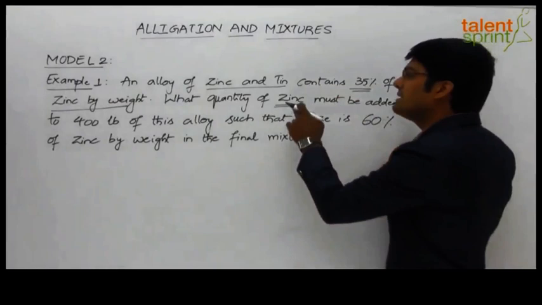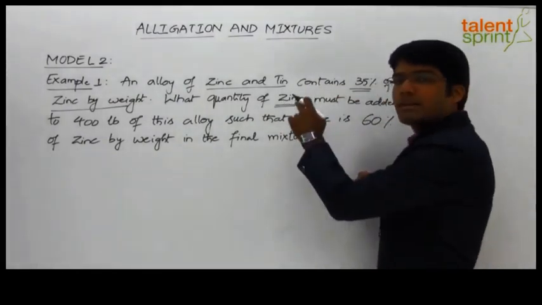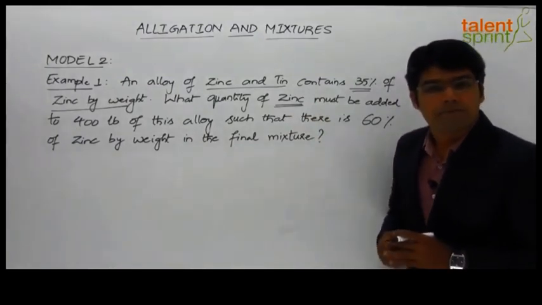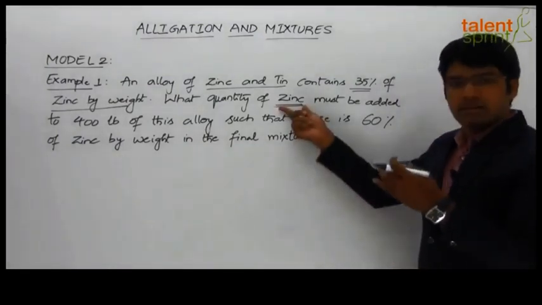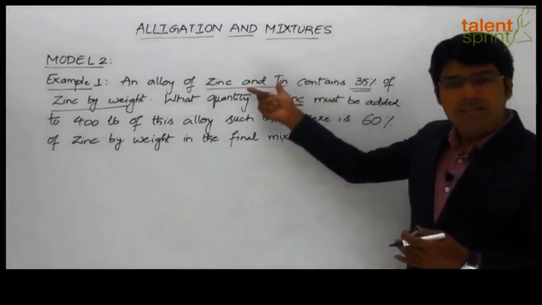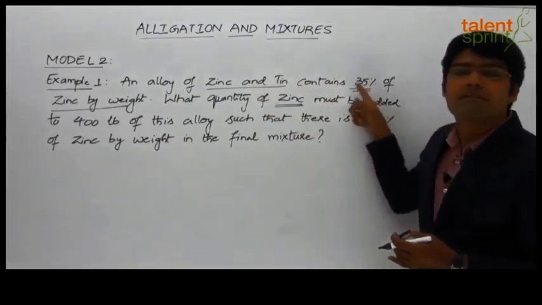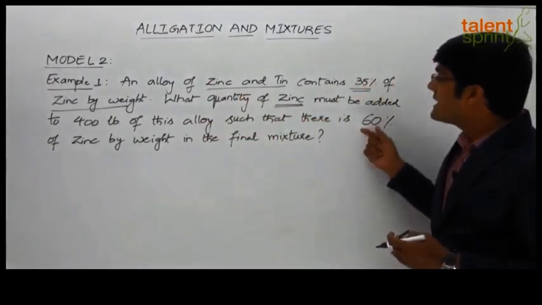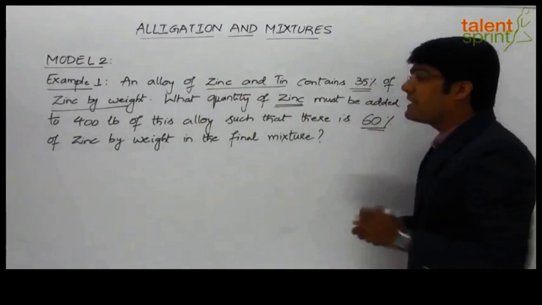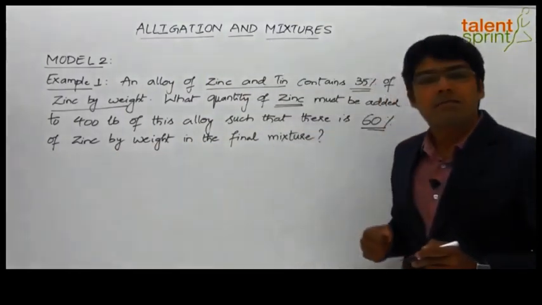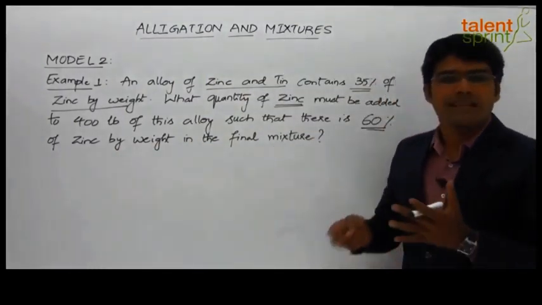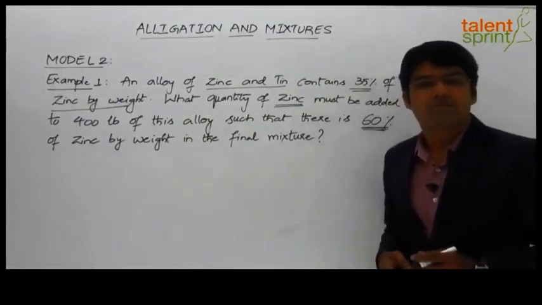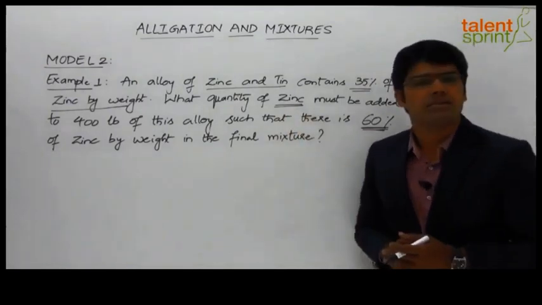So we can say the strength of zinc in this particular item is 100% because it is only zinc without any component of tin. So 100% zinc is being mixed with an alloy of zinc and tin which has got 35% of zinc. So how much of this must be added to 400 pounds of this alloy such that there is 60% of zinc by weight in the final mixture? So we get a final mixture of zinc and tin in which the weight of zinc has to be 60%. So let's look at how we can answer this question using the alligation rule.